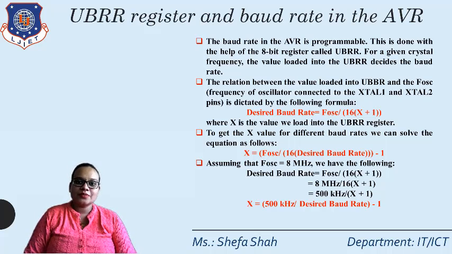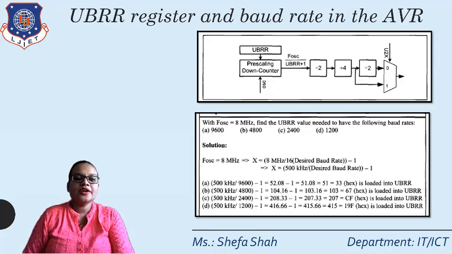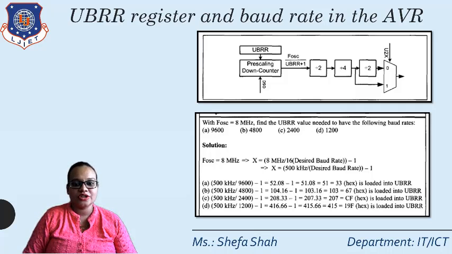For example, if our F oscillator is 8 megahertz, we substitute 8 megahertz into the equation: 8 megahertz divided by 16 times (x plus 1). So x equals 500 kilohertz divided by the baud rate, minus 1. Similarly, whatever value we need to store in UBRR is calculated using the oscillator frequency, as shown in this diagram.